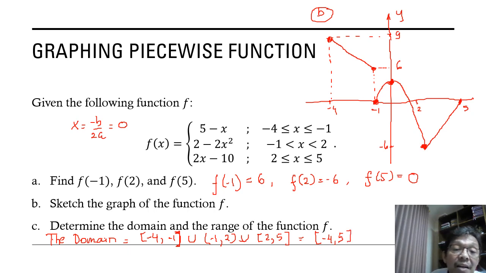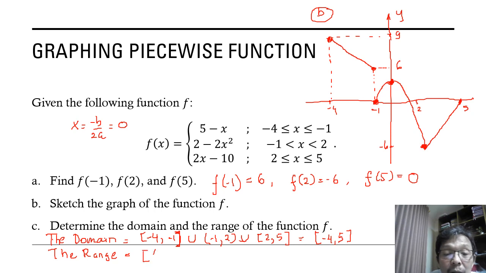Yes, the range. The range is the value of y, and in this case, for the first rule, what is the value of y that is possible? The value of y in this case is from 6 to 9. You can see from this graph, 6 to 9.